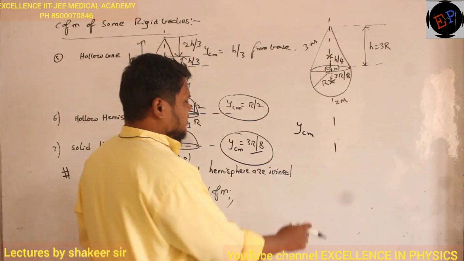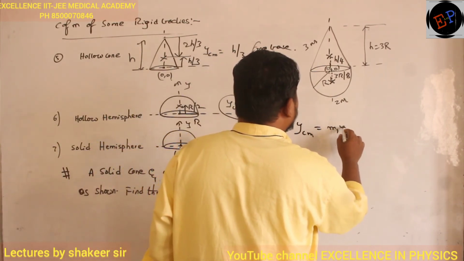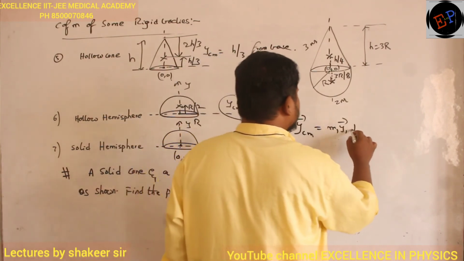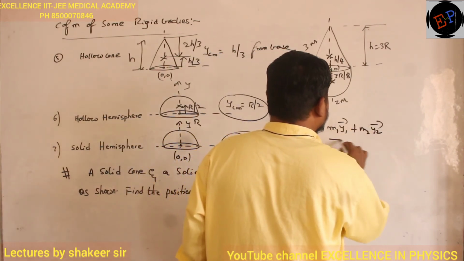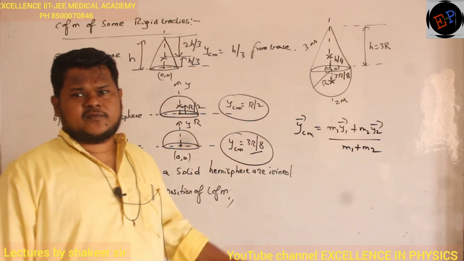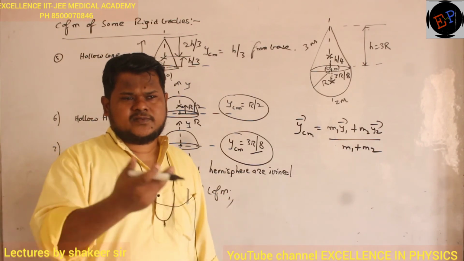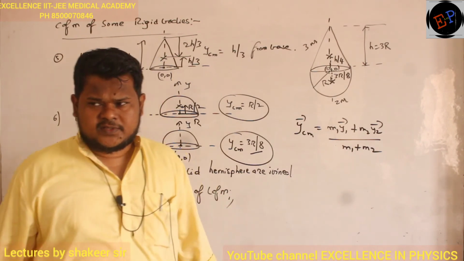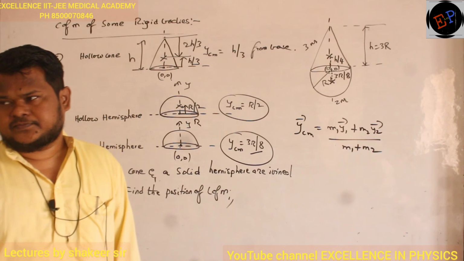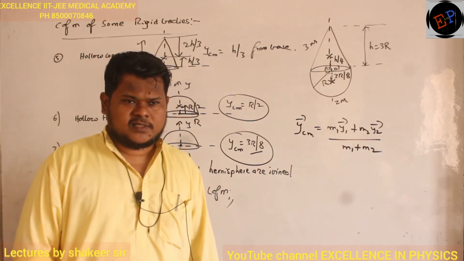So y center of mass is equal to m1 y1 plus m2 y2 divided by m1 plus m2. Because I know the center of mass, I can consider them to be point masses and use the equation of point masses. When the center of mass is known, they behave like point masses.